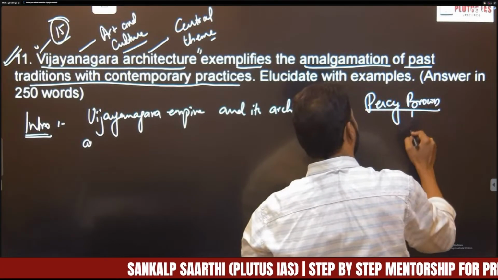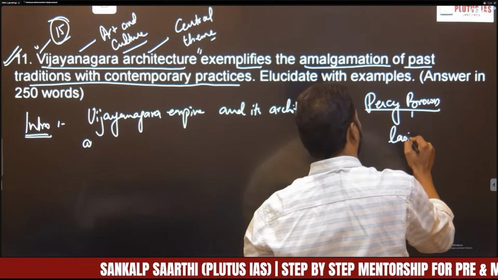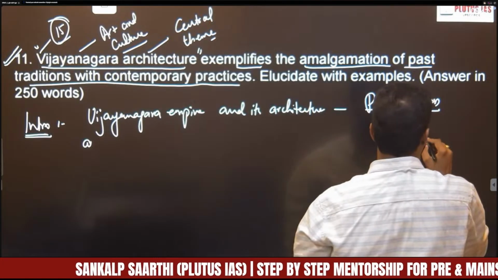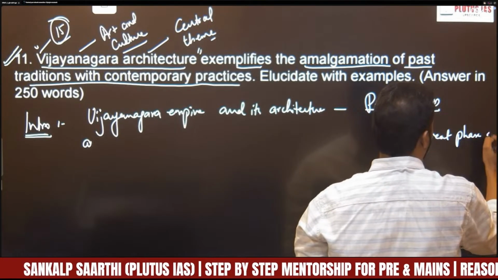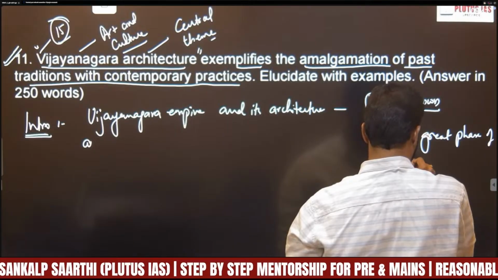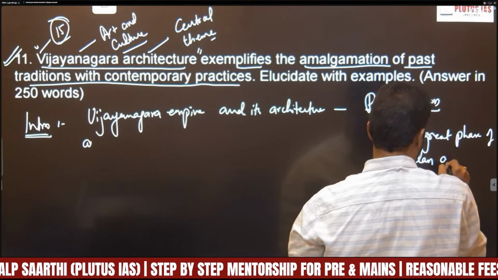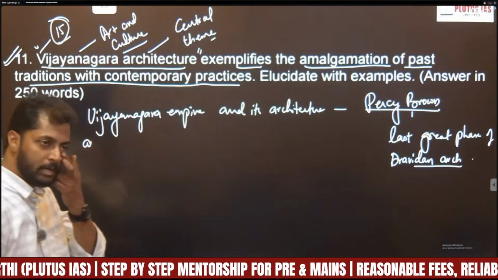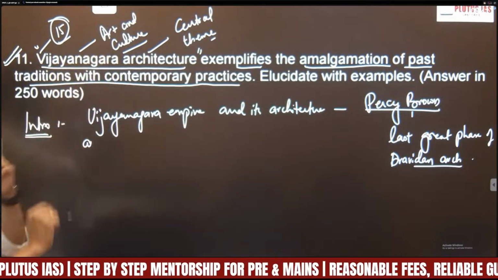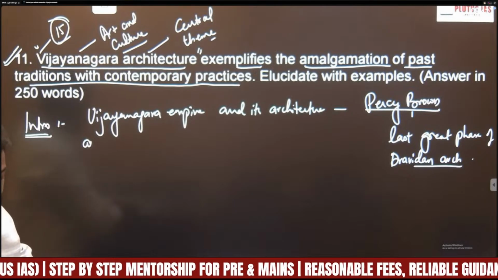Percy Brown said that Vijayanagara architecture was the last great phase of Dravidian architecture. You can use that as value addition, with which you will get better marks.